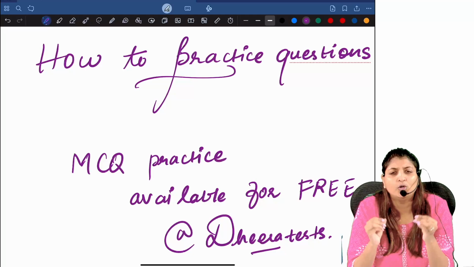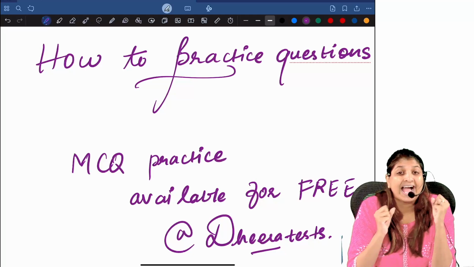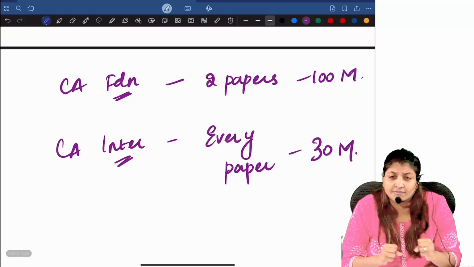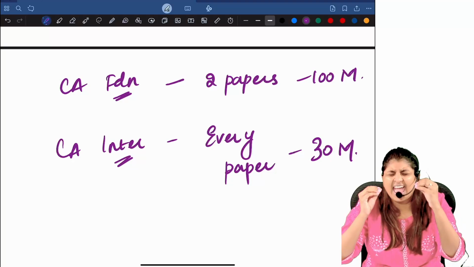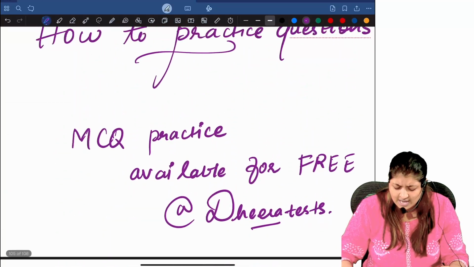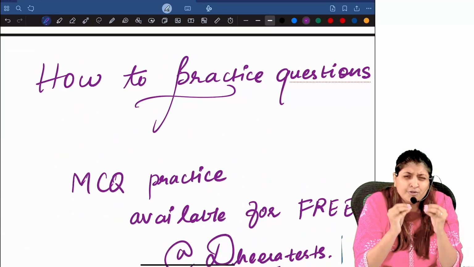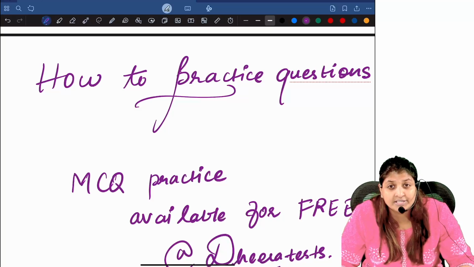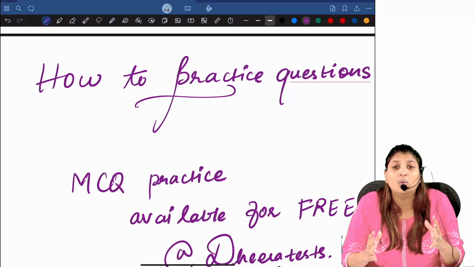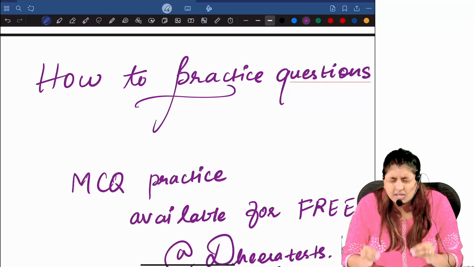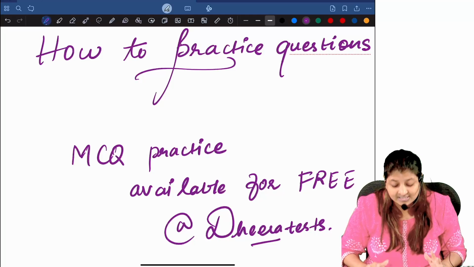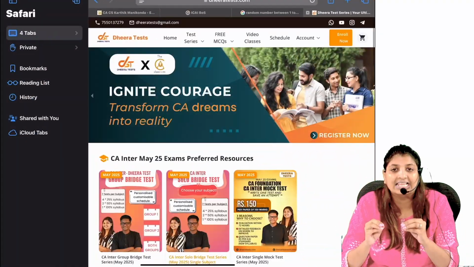Many people would have told you to practice a lot of questions, and for CA Foundation, there are two papers having 100 marks of MCQs, and for CA Inter, every single paper has 30 marks of MCQs only. And you know that you have to practice lots of MCQs, and people tell you that, but I am going to give you a free resource where there are 1000 plus MCQs available for free for your practice for each of the subjects in Dhira Test, guys.